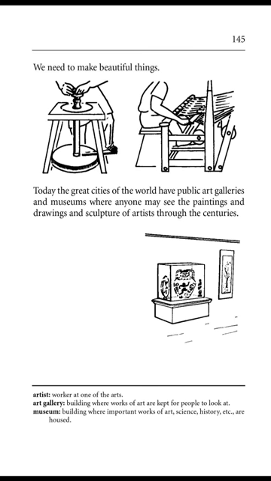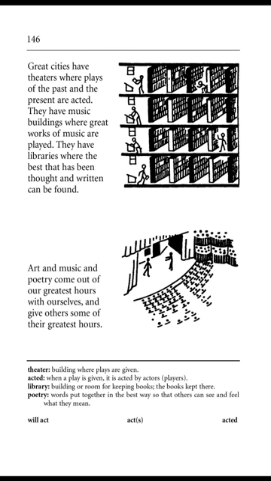Page 145. We need to make beautiful things. Today, the great cities of the world have public art galleries and museums where anyone may see the paintings and drawings and sculpture of artists through the centuries. Page 146. Great cities have theaters where plays of the past and the present are acted. They have music buildings where great works of music are played. They have libraries where the best that has been thought and written can be found. Art and music and poetry come out of our greatest hours with ourselves and give others some of their greatest hours.